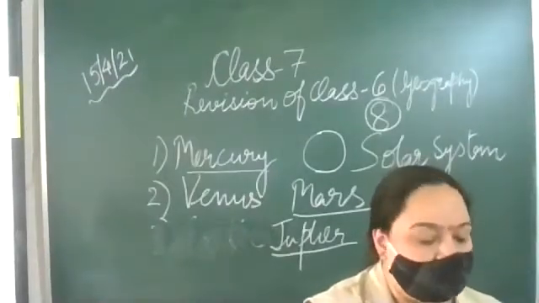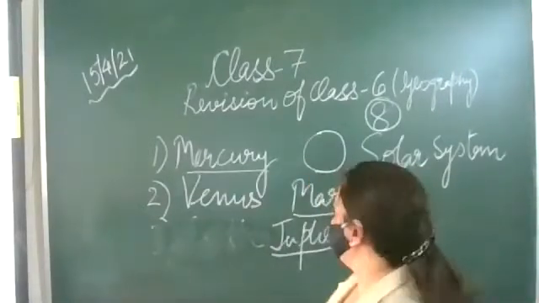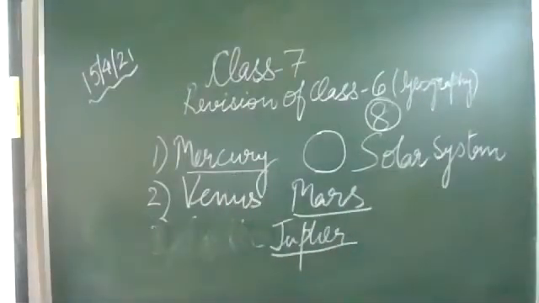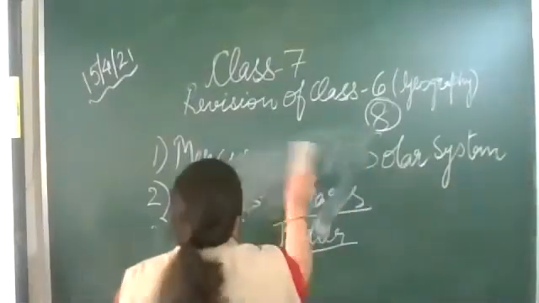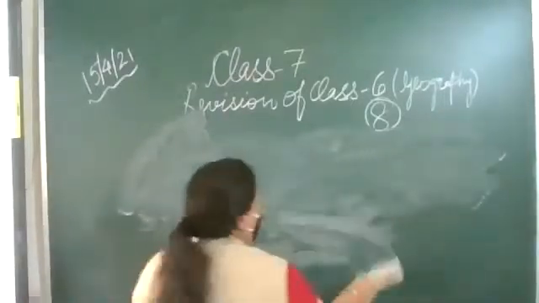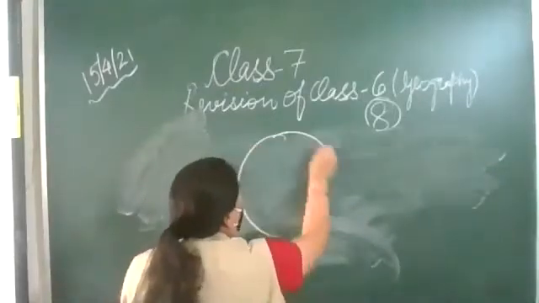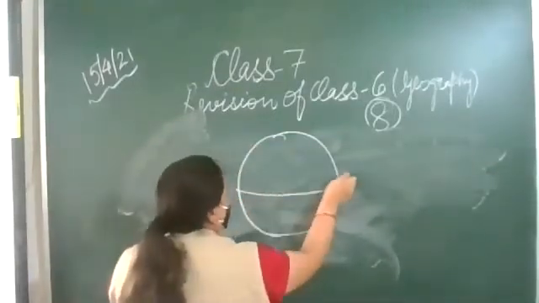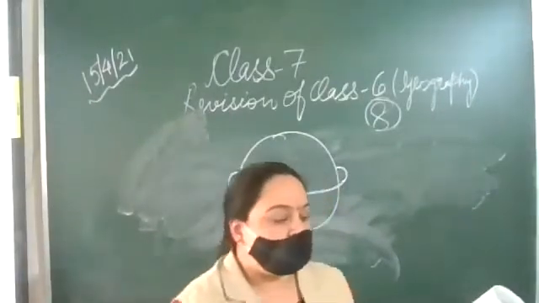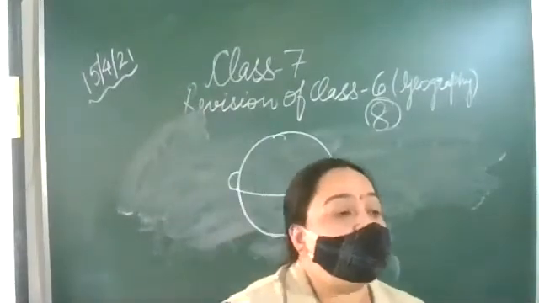Then we come to Saturn. Saturn is a unique planet of the solar system. It has bright rings. So when we draw Saturn, the important thing we see around Saturn is that it has rings around it. Okay? These rings around it are like the equator and have icy particles.